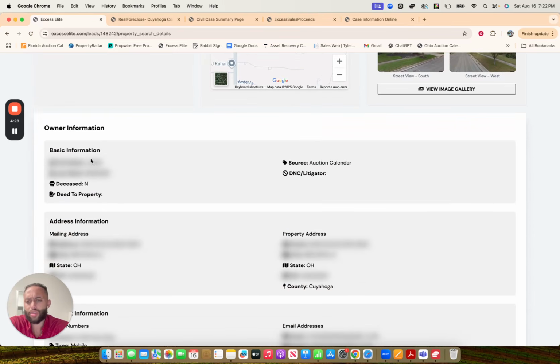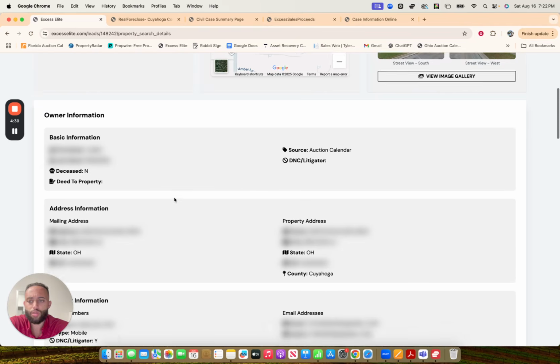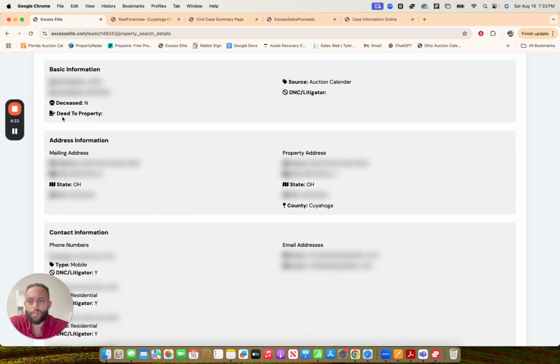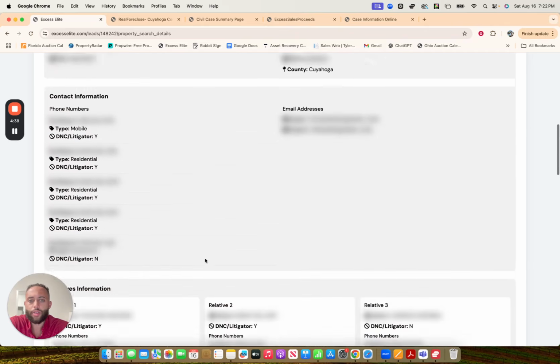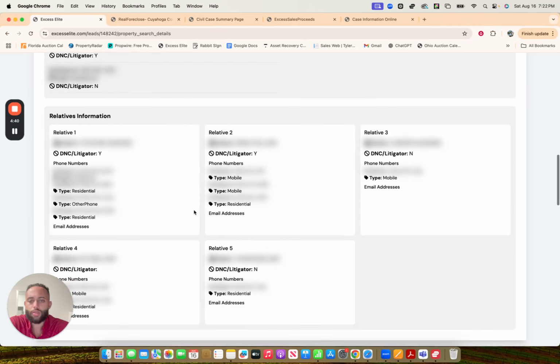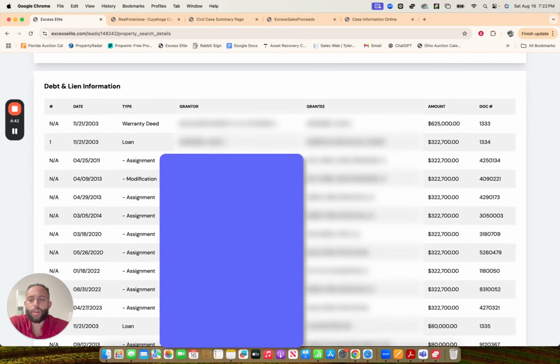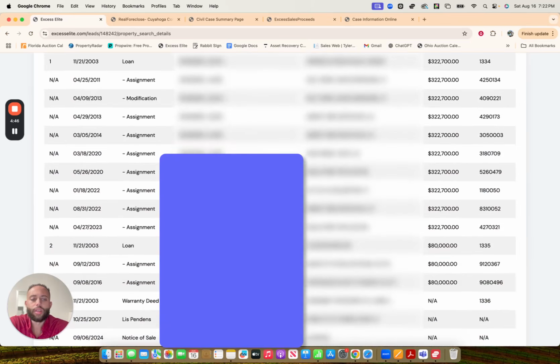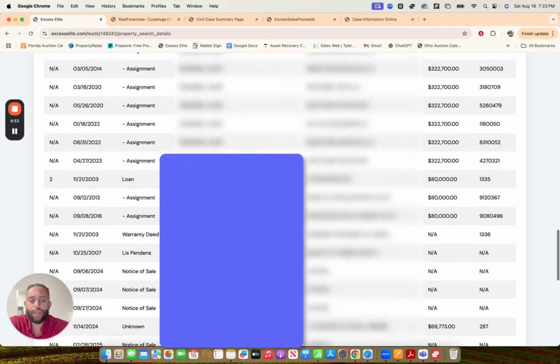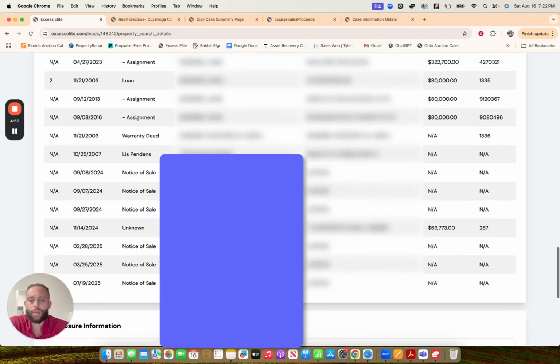Now here they're going to give us the owner's information. This is blurred out for YouTube's reasons. Tell you if they're deceased or not. They'll tell you if they are on the DNC list or not. They'll give you email addresses, they'll give you relatives, and then here we have all of the recorded transactions on the property. Now here, this is where we perform our research to see if there are any additional debt or liens on the property.